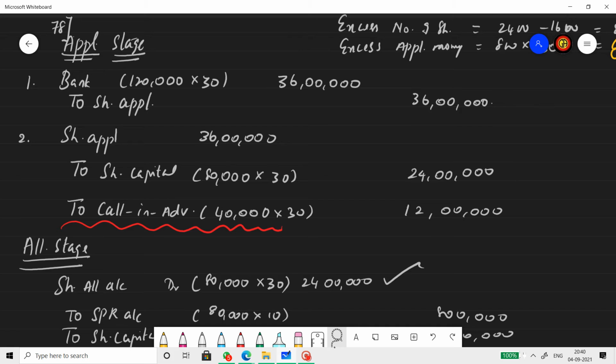And also it is said to prepare calls in arrears account and calls in advance account. Therefore, the journal entry will be share application account 36 lakhs to share capital, that is 80,000 shares into 30 rupees, 24 lakhs. The remaining amount, that is the excess. Usually we write share allotment here or allotment in advance. But since the question clearly says to follow calls in advance, calls in advance account is created and it is credited for 12 lakh. So the application entry is over. Now let's get into the allotment.